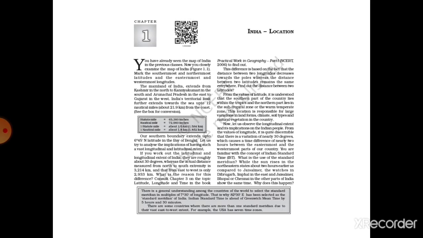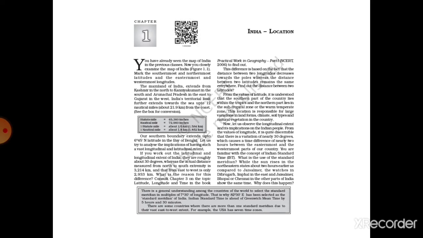Your first chapter name is India Location. You have already studied about the location and different aspects of our country. In this chapter we'll study about the stretch of India, that is the mainland of India, which extends from Kashmir in the north to Kanyakumari in the south, Arunachal Pradesh in the east to Gujarat in the west.